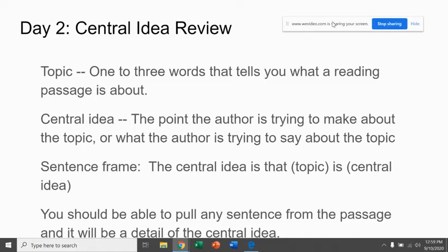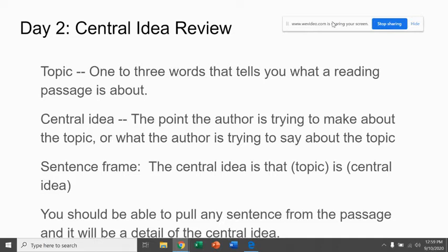So for example, using my hurricanes example, I could write about how meteorologists predict that there will be hurricanes. I could write about the devastations that hurricanes cause. I could write about how hurricanes are named. There are different central ideas that I could choose for my topic of hurricanes.